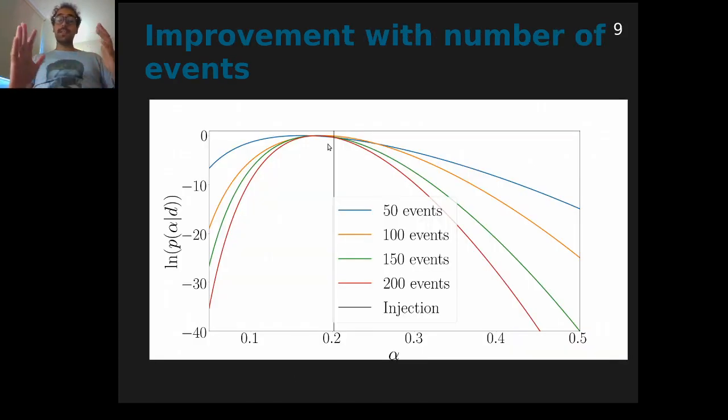So what we do is that we generate data sets from our fiducial model that I presented earlier, and use the same model in our data analysis pipeline, in this hierarchical Bayesian framework. Here I've generated a data set with an increasing number of observed events, and you can see that the distributions tend to peak near the injected value, and they become narrower as we increase the number of events, as expected.